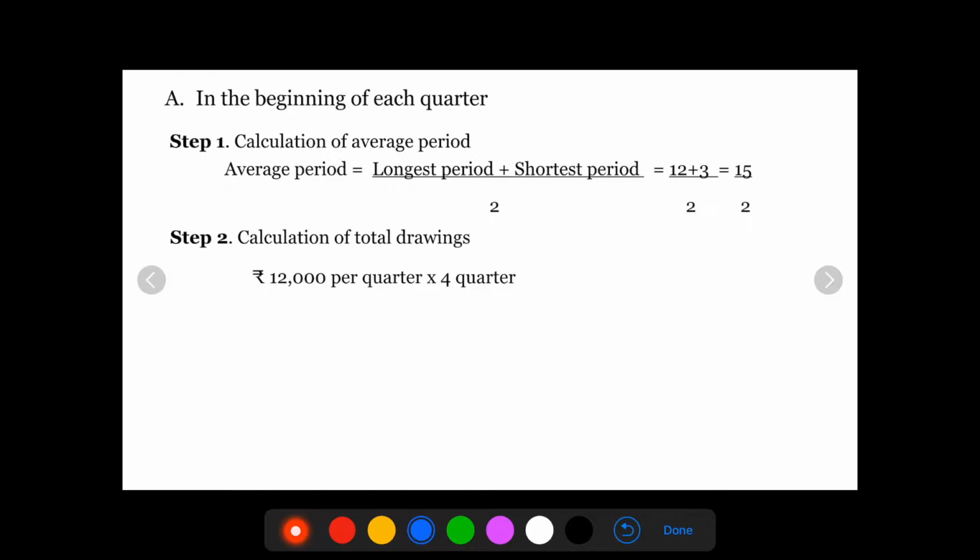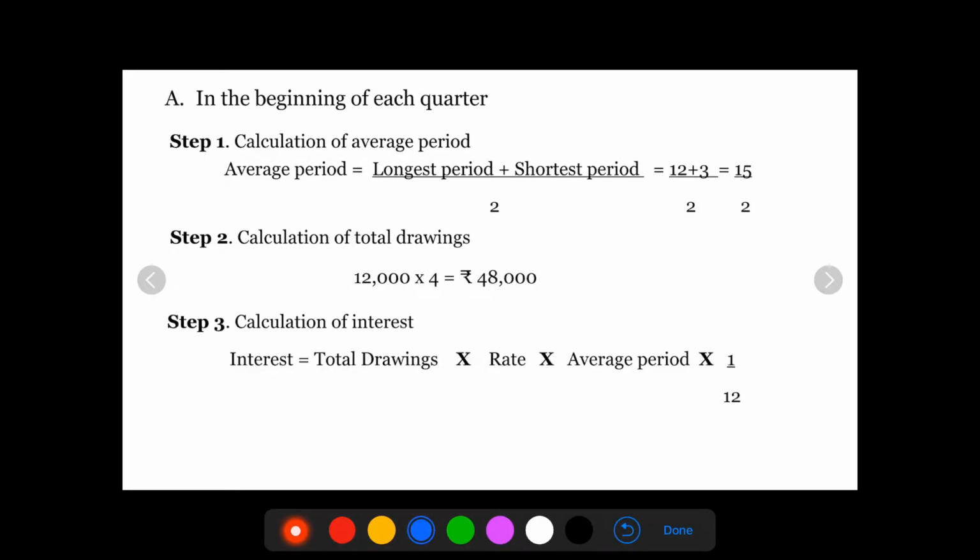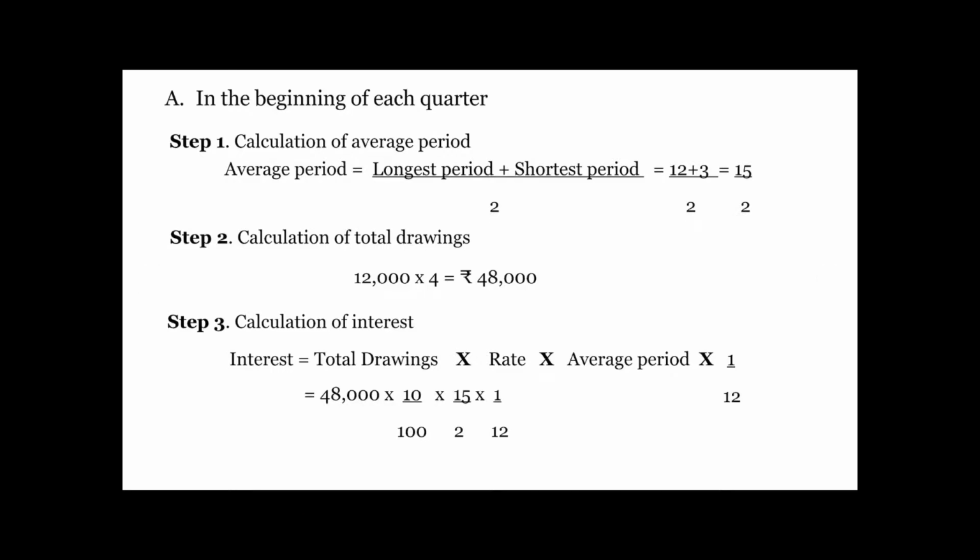He is withdrawing 12,000 per quarter for each quarter. So we have in total 4 quarters. So 12,000 into 4, we will get 48,000. Step 3, calculation of interest. Interest is equal to 48,000 into 10% interest into 15 by 2 into 1 divided by 12, we will get an interest of rupees 3,000.